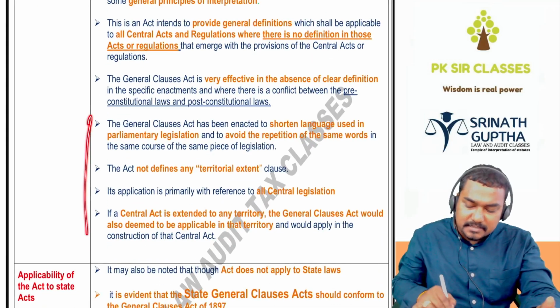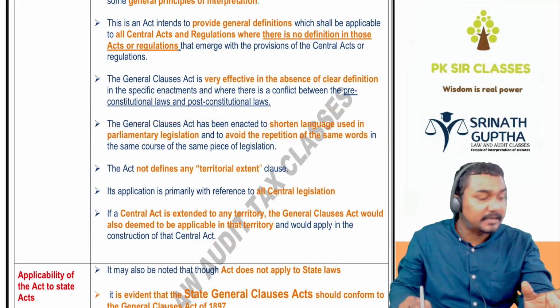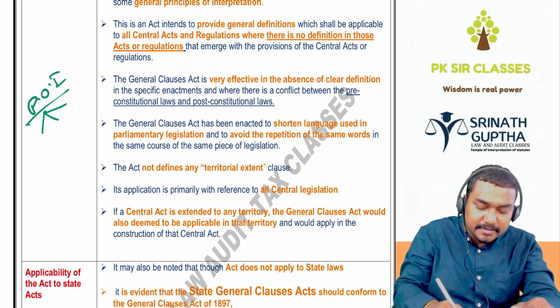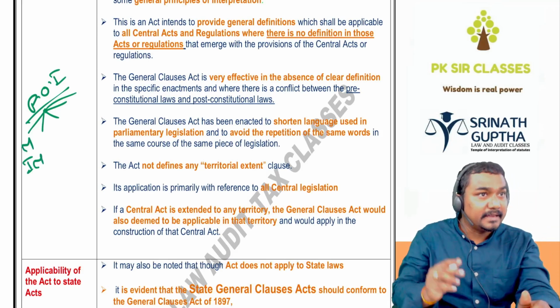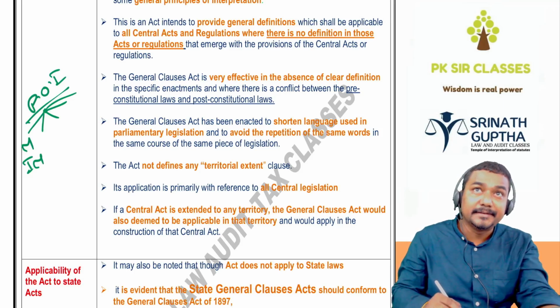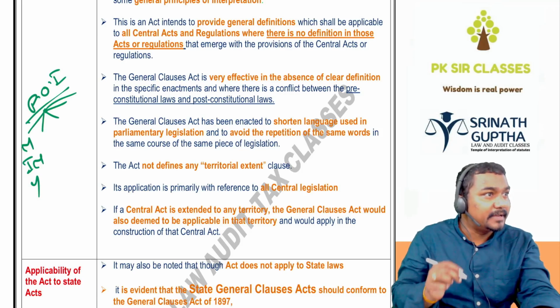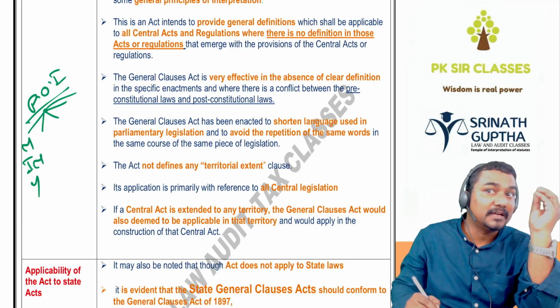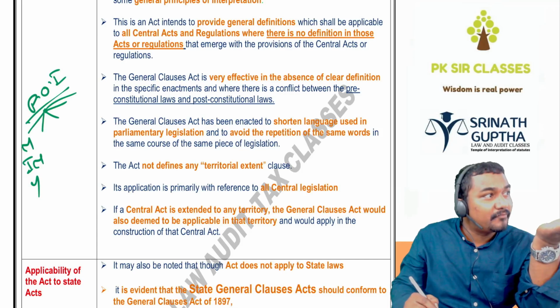The purpose of the General Clauses Act is to shorten the language of the central legislature. The Parliament of India passes so many laws. In every law, the words month, immovable property and year are used. I don't want to define the meaning of these words in every law. I will define them only once, in the General Clauses Act. To shorten the language of the central legislatures, Parliament does not want to explain the meaning of the same word in several laws.